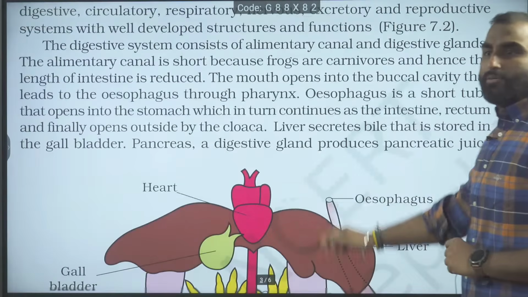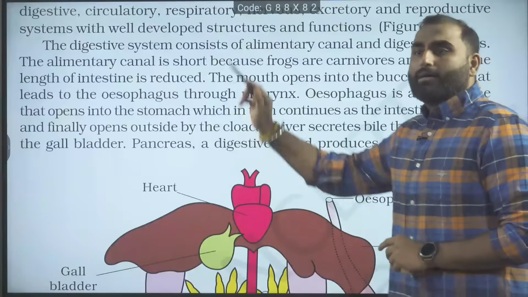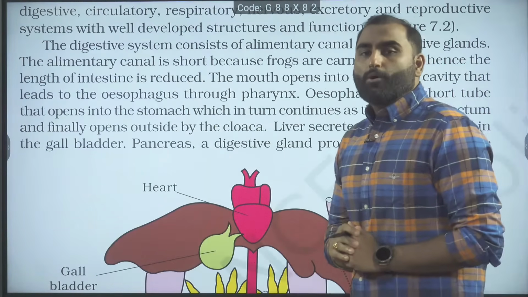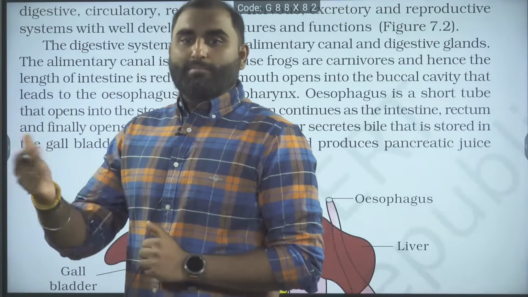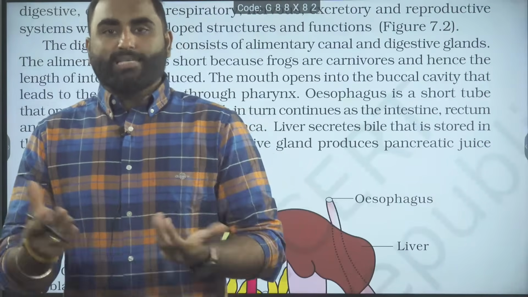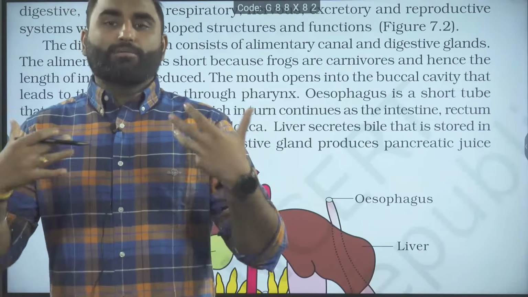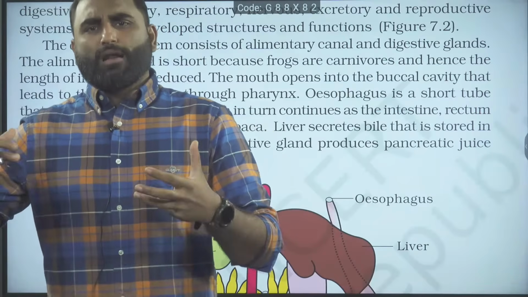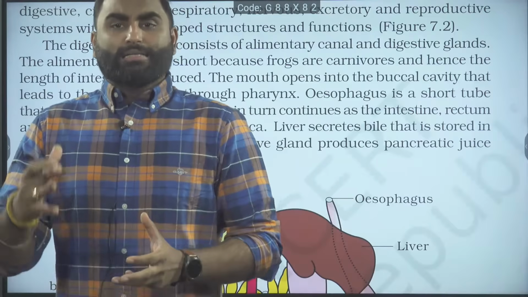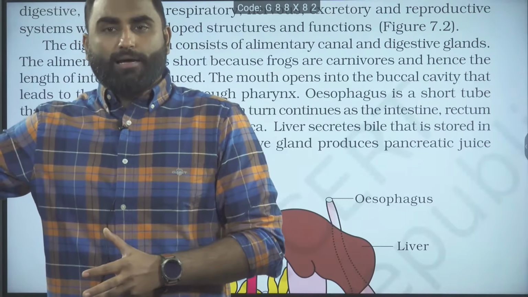Now talking about the digestive system, it is made of the alimentary canal and digestive glands. What is the important point here? The alimentary canal is short because frogs are carnivorous. It means the animals who are herbivorous have a longer alimentary canal. To digest cellulose, herbivores take a lot of time. There are a lot of extra parts present in herbivorous animals to digest the cellulose. That's why their intestines are a little longer and more extra parts of the alimentary canal are present.